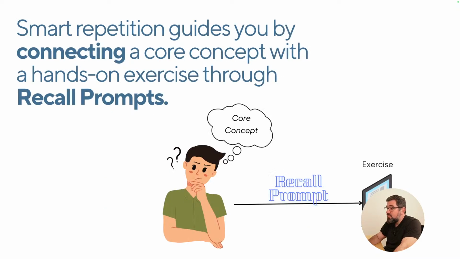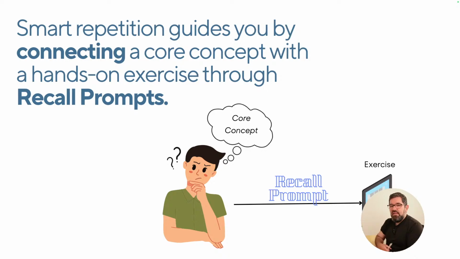So that's not what smart repetition does. With smart repetition, I introduce a device, something that helps you understand this core concept that's in your head and translate that to actual code. I call this a recall prompt, okay? Memory recall, I give you a recall prompt. Give me an example of a recall prompt, Leo. Okay, display your name on the screen.